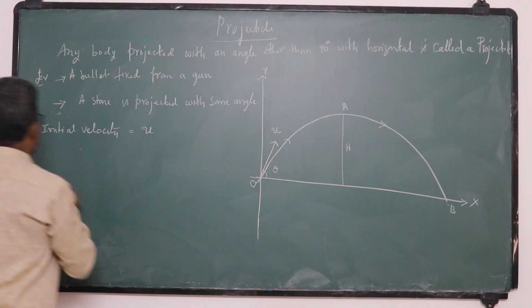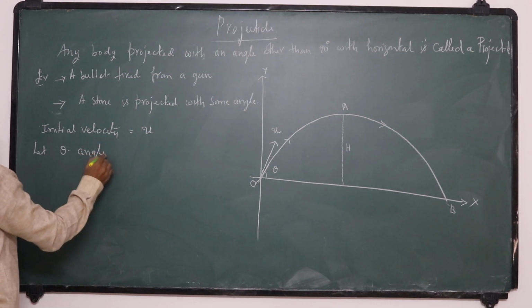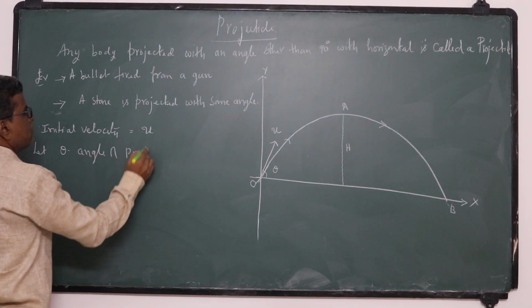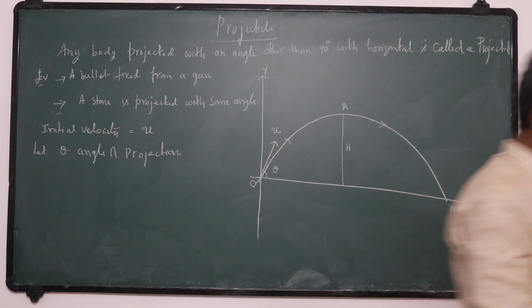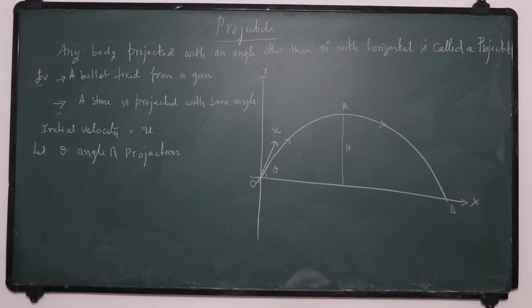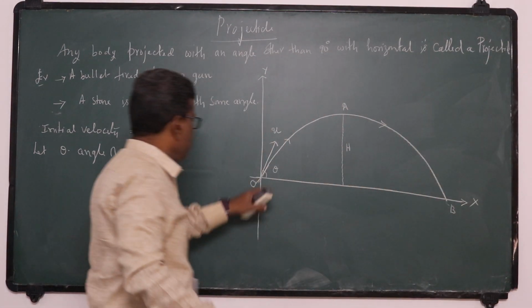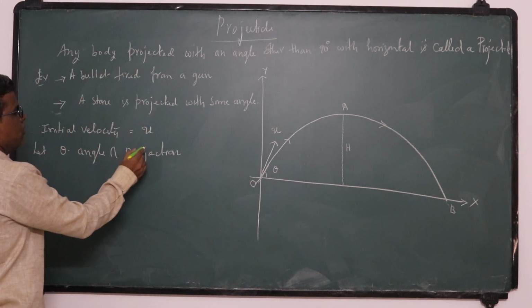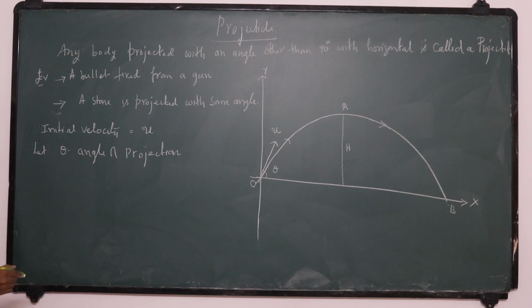The angle of projection. This theta is not equal to 90 degrees. So theta is the angle of projection, and O is called the point of projection.